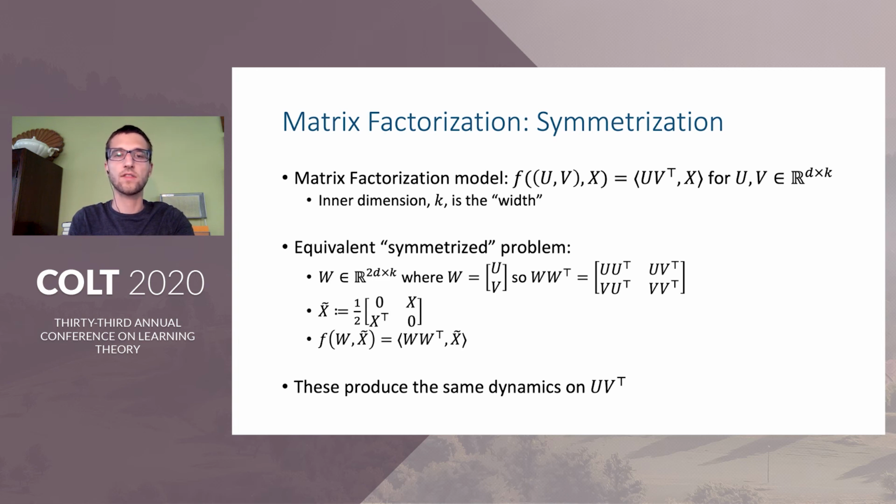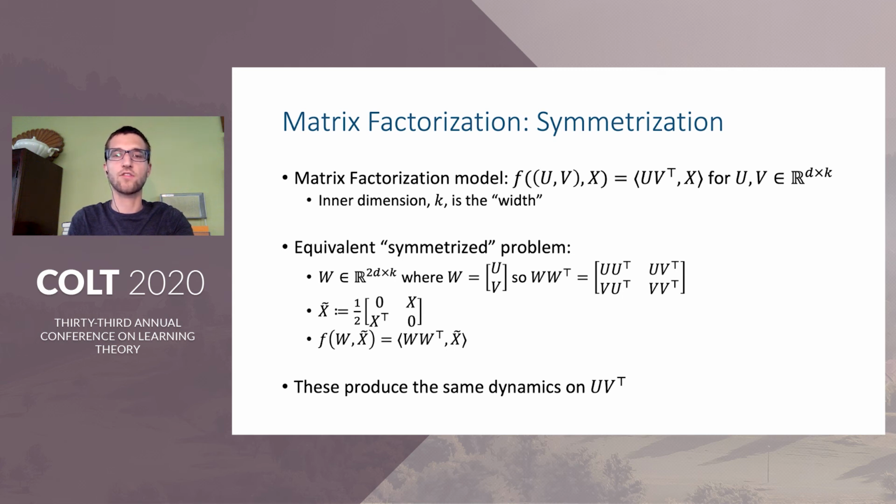However, we observe that this asymmetric factorization is precisely equivalent to a symmetric matrix factorization, WW transpose, with W in R^{2d by K}. These factorizations are essentially the same when we focus on the top right corner of WW transpose.